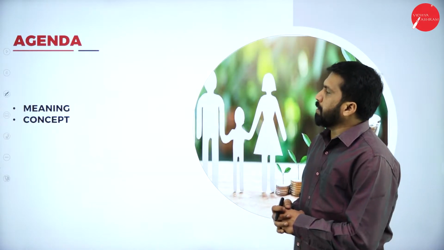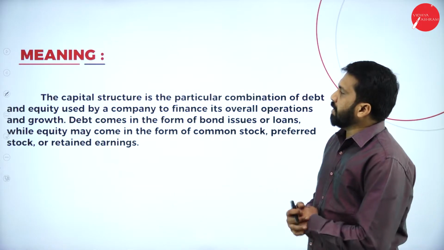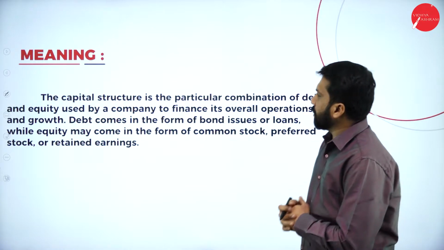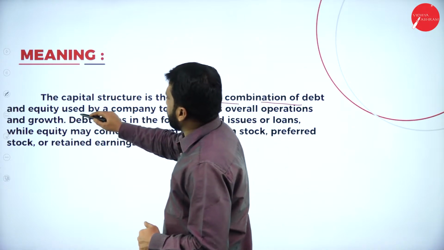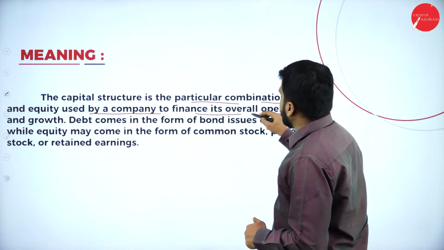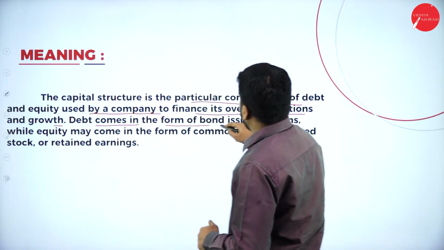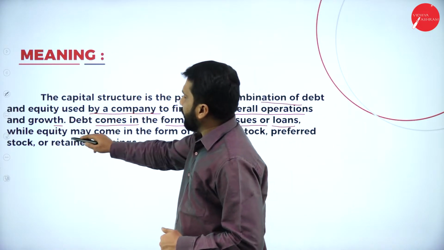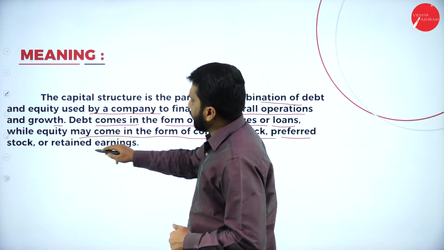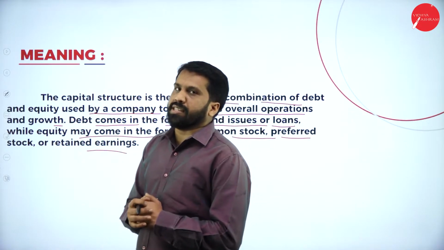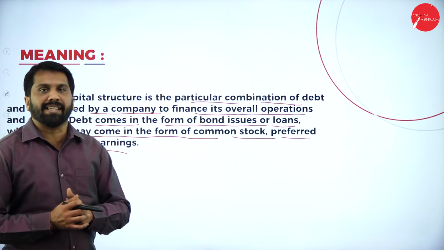So the agenda is very simple, meaning as well as concept. So these are the meaning of capital structure. Capital structure is a particular combination of debt and equity used by the company to finance its overall operations and growth. Debt comes in the form of bond issue or loans, while equity may come in the form of common stock, preference stock or retained earning.